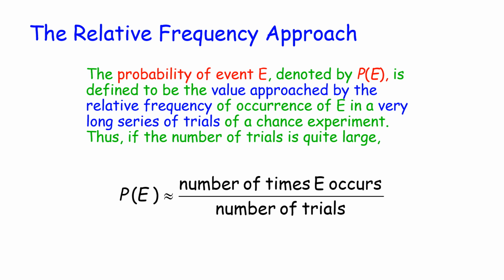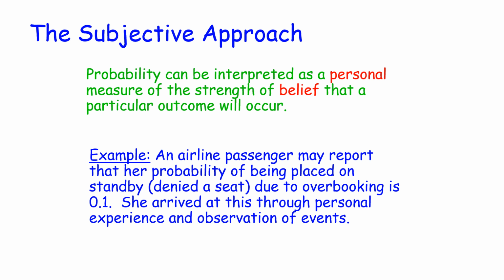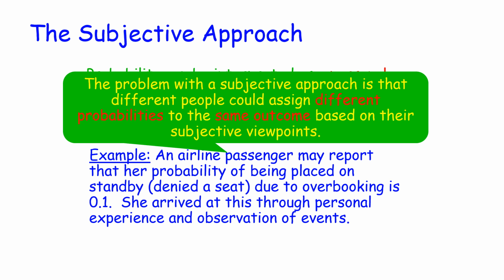We also have the subjective approach. Probability can be interpreted as a personal measure of the strength of belief that a particular outcome will occur. Here's an example. An airline passenger may report that her probability of being placed on standby, meaning denied a seat due to overbooking, is 0.1. She arrived at this through personal experience and observation of events. The problem with a subjective approach is that different people could assign different probabilities to the same outcome based on their subjective viewpoints.